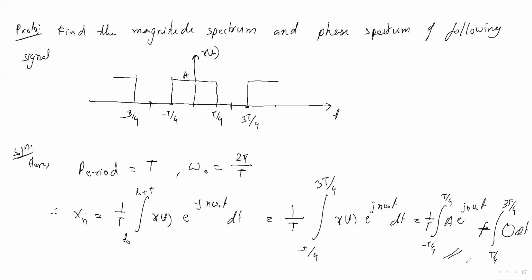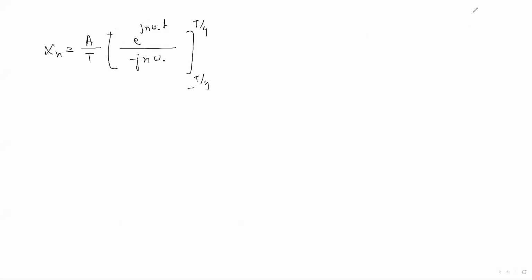Xn will be A by T, e to the power minus j n omega naught t, divided by minus j n omega naught, with limits from minus T by 4 to T by 4.